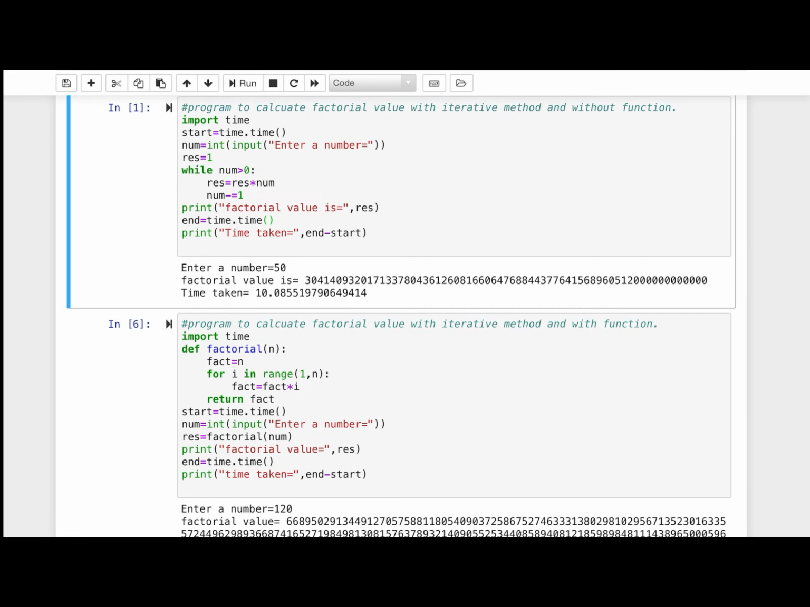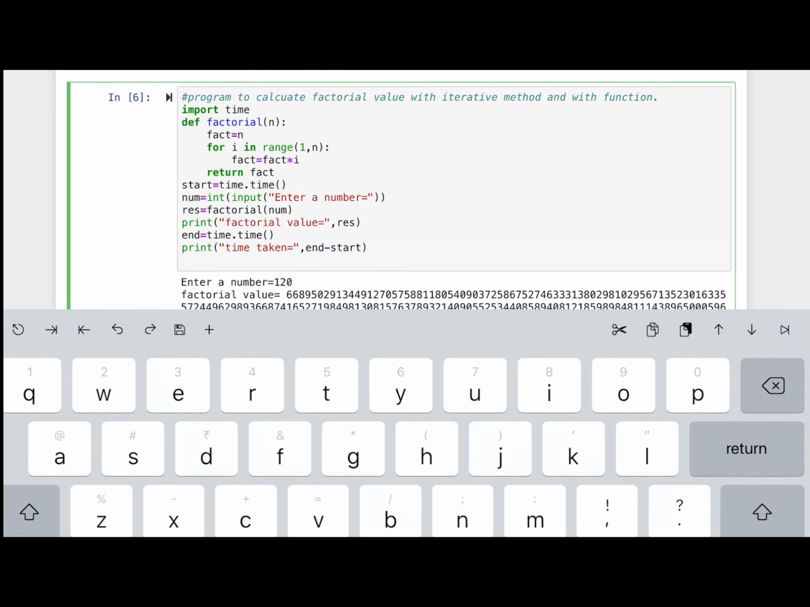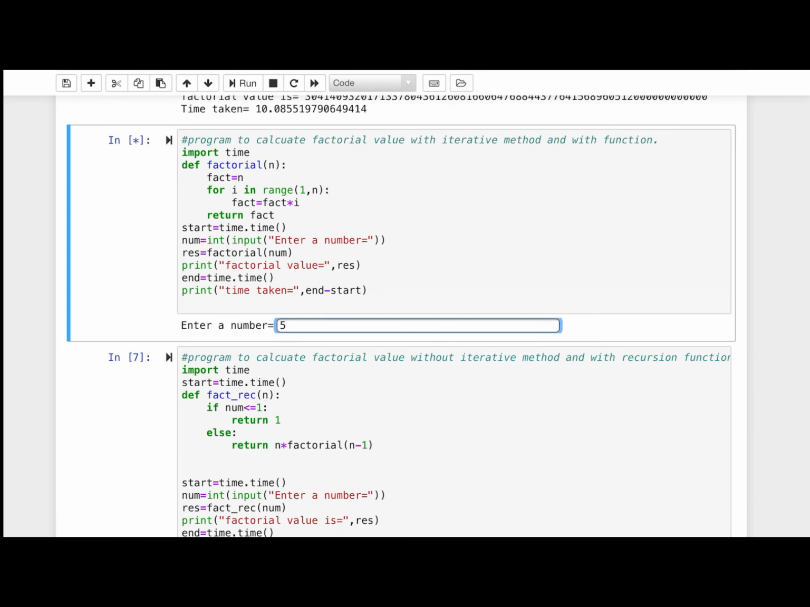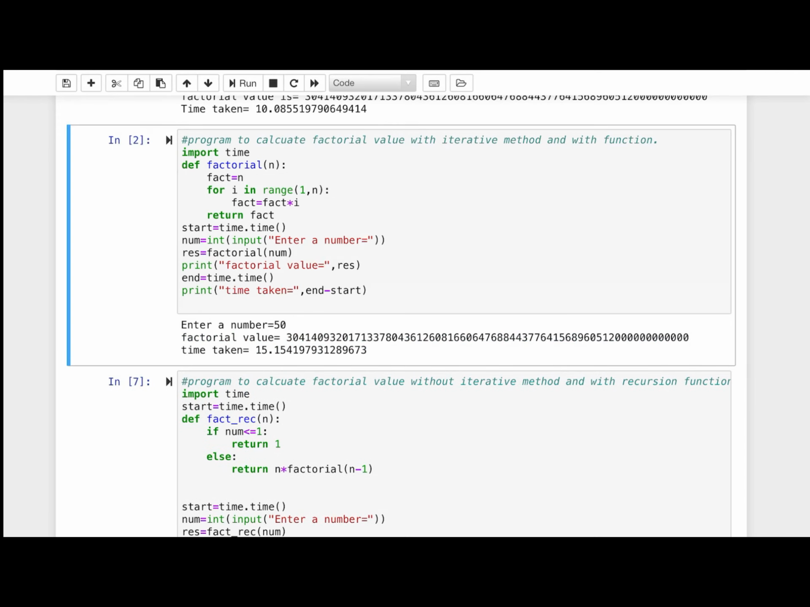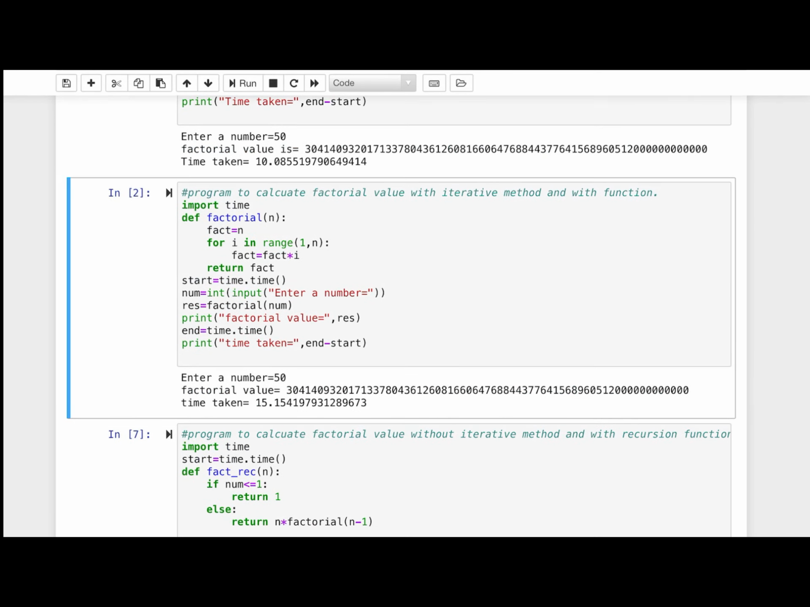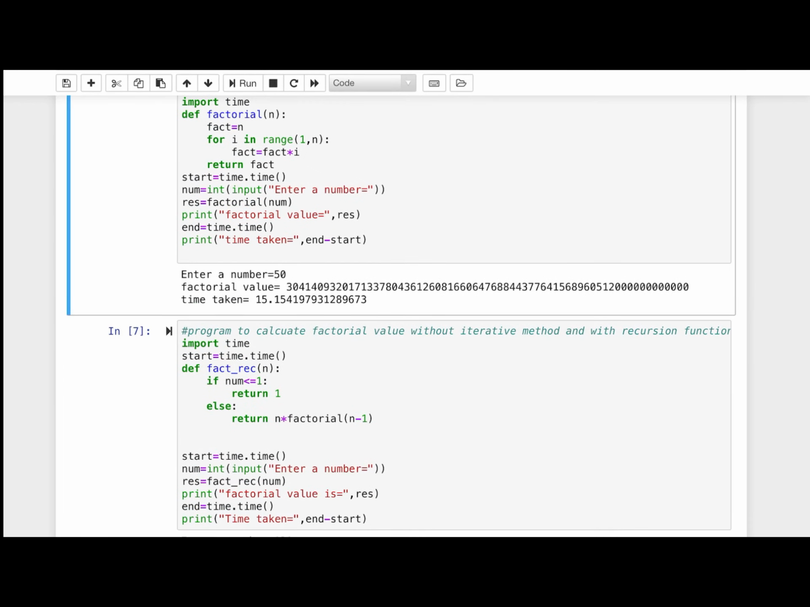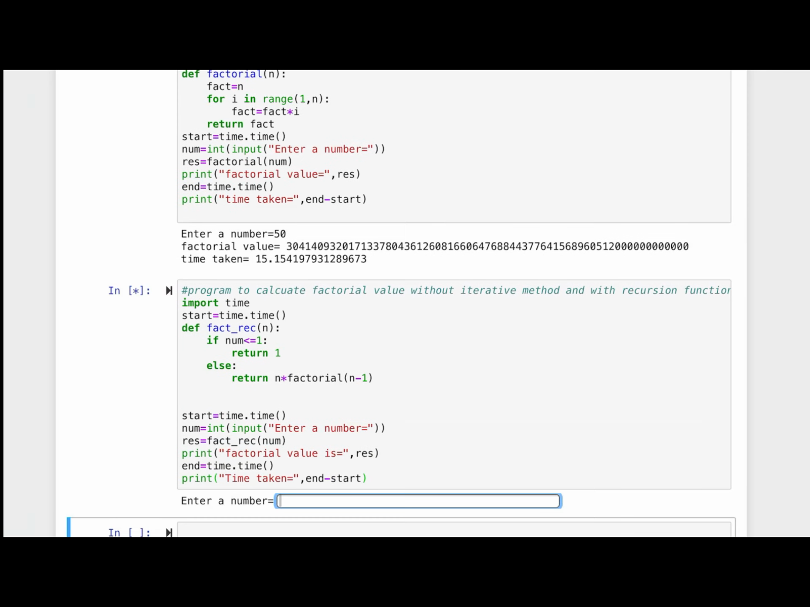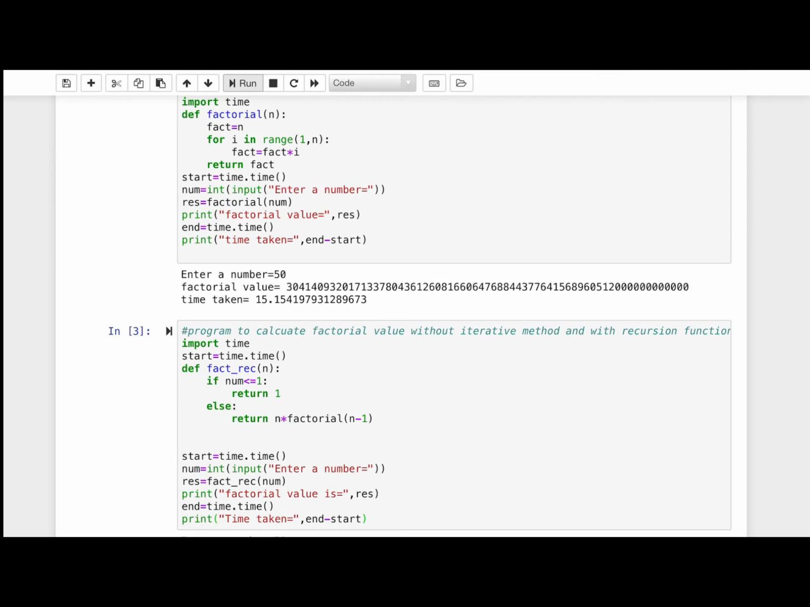As you can see here, I have entered the number 50 and the total time taken is 10.0855 seconds. Now I am going to run the second one, that one with the iterative method and with function, for the same input. For the same input, it takes 15.15419 seconds. And now I am going to run the recursive call method for the same input, and here we can see it takes 4.622 seconds.